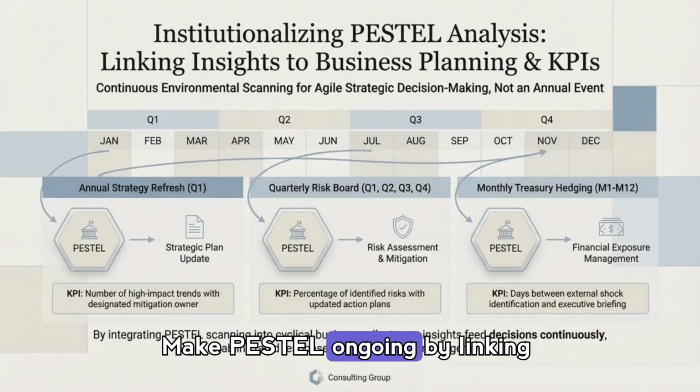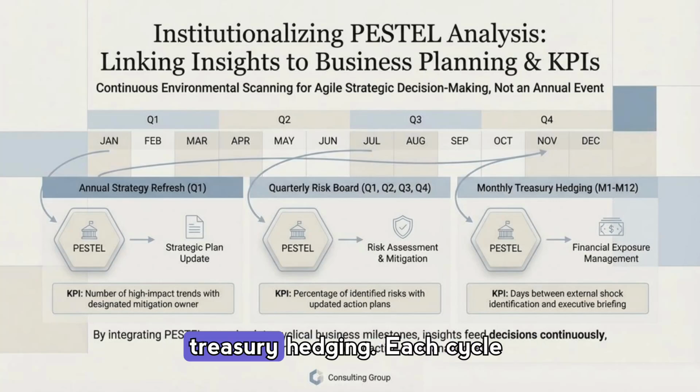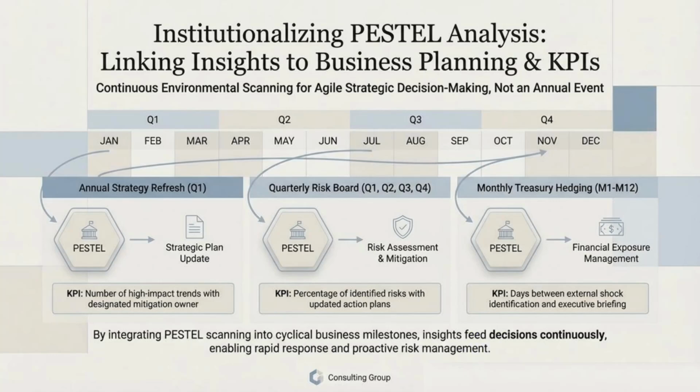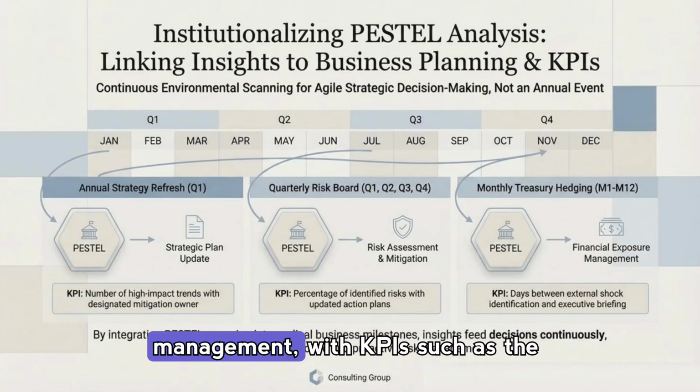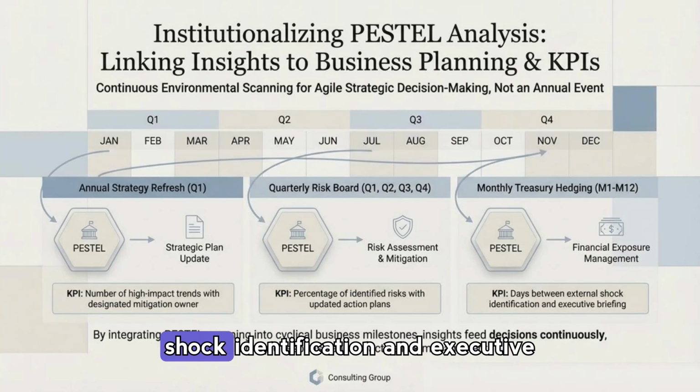Make PESTEL ongoing by linking scanning into business rhythms, an annual strategy refresh, quarterly risk board reviews, and monthly treasury hedging. Each cycle updates the strategic plan, risk assessments, and financial exposure management, with KPIs such as the number of high-impact trends with assigned owners, percentage of risks with action plans, and days between shock identification and executive briefing.